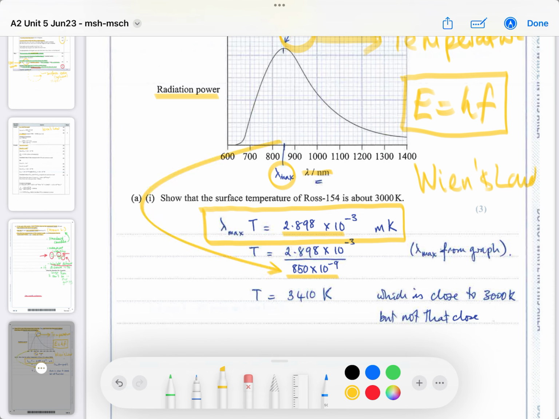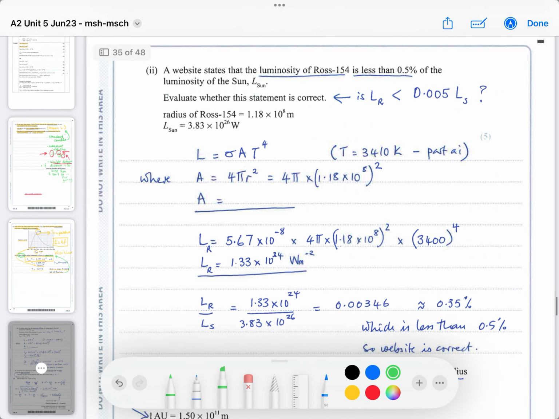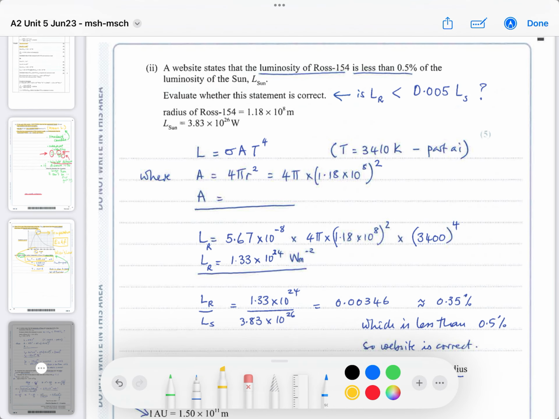Once I've done that, I can work out approximately the temperature, so about 3,400. It's close to 3,000, which is what they asked us to show. Okay, remember, show that questions means you've got to prove it mathematically. It is about 3,000 Kelvin, so we have done that. So always refer back to the question at the end to show the examiner that you are thinking. All right, so Wien's law is a very common question. It probably comes up in most exams, so you need to know what it is.